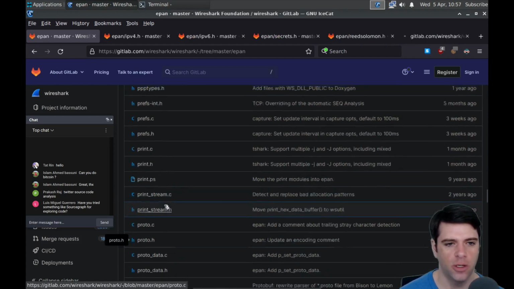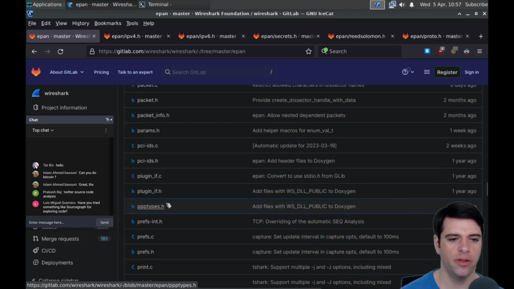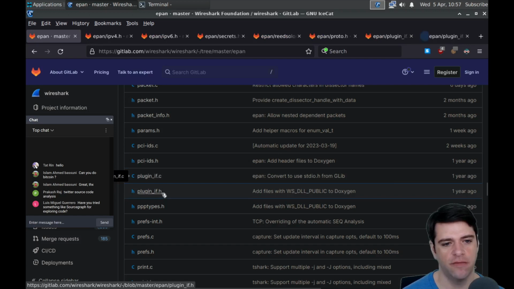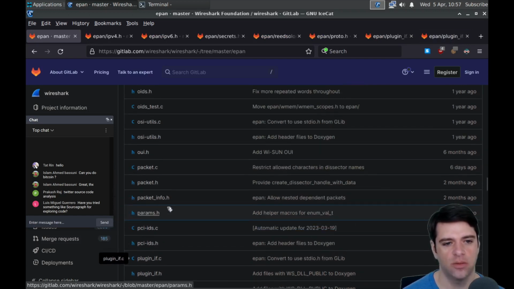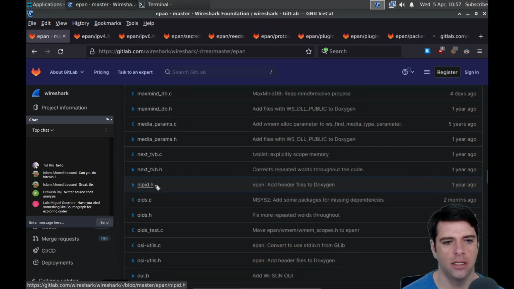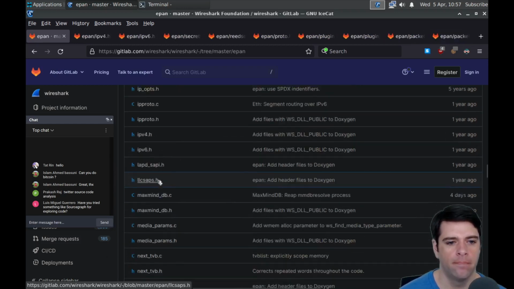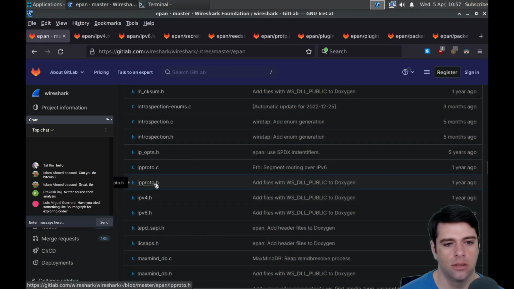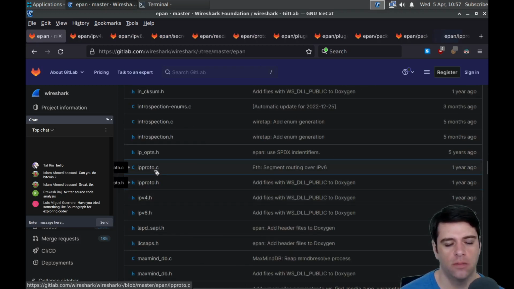I guess I'll look at proto, presumably for protocol. Plugin if, maybe plugin interface. And I guess let's look at the plugin_interface.c file just in case that's where the interesting stuff is. And I guess packet.h and packet.c. And IP proto.